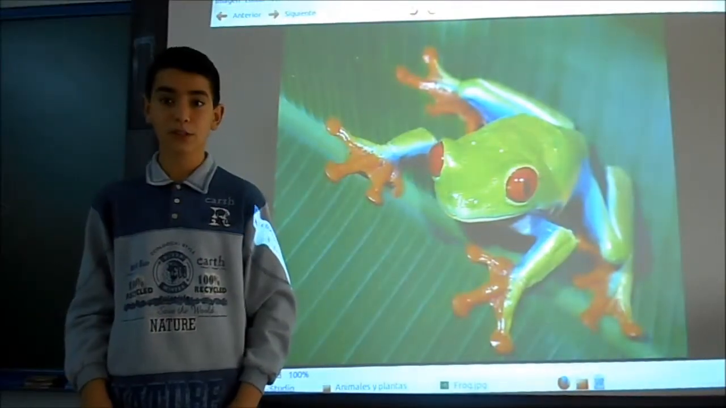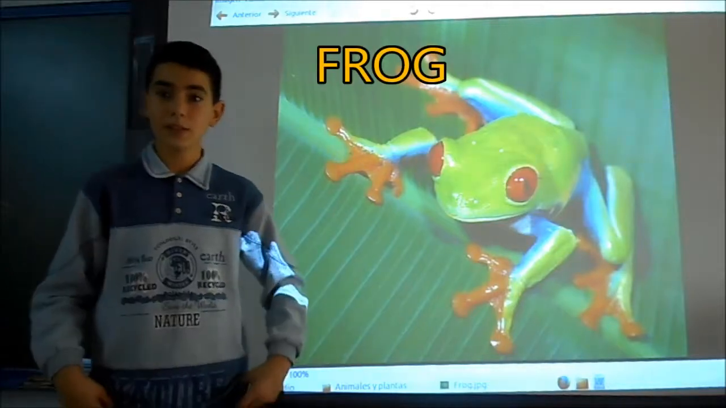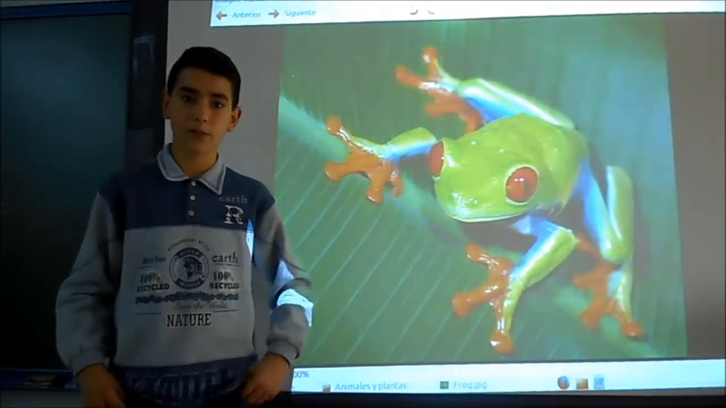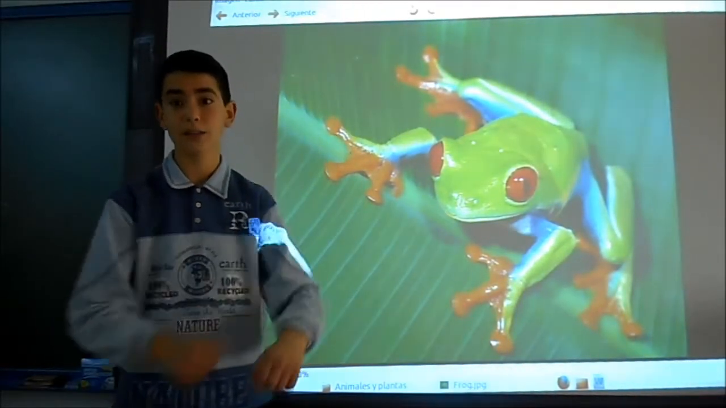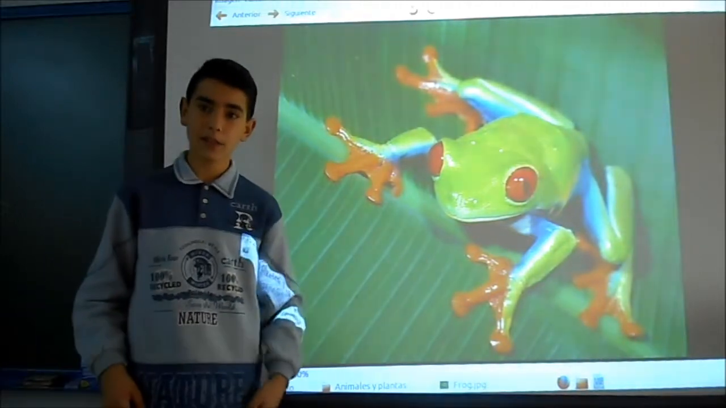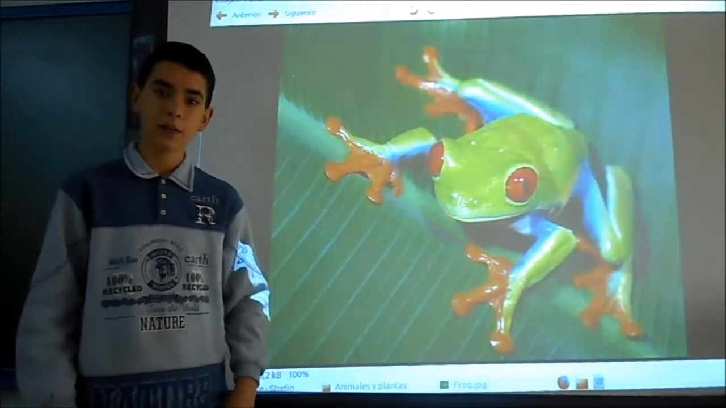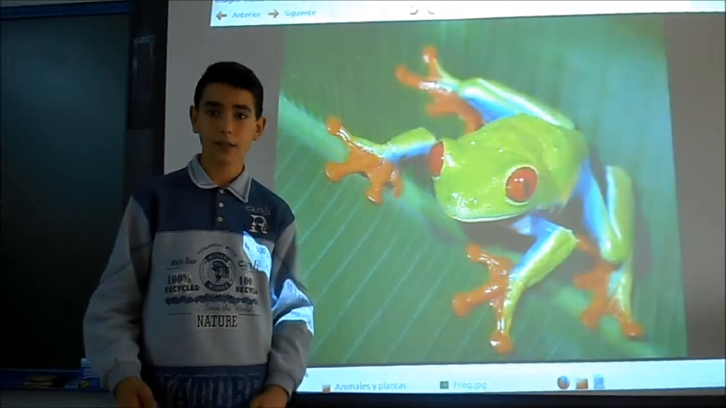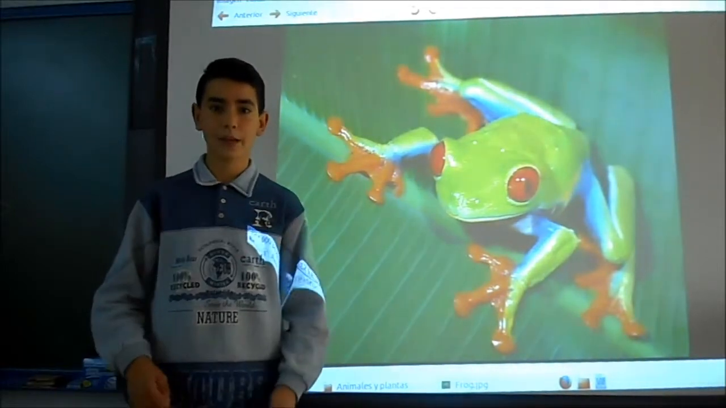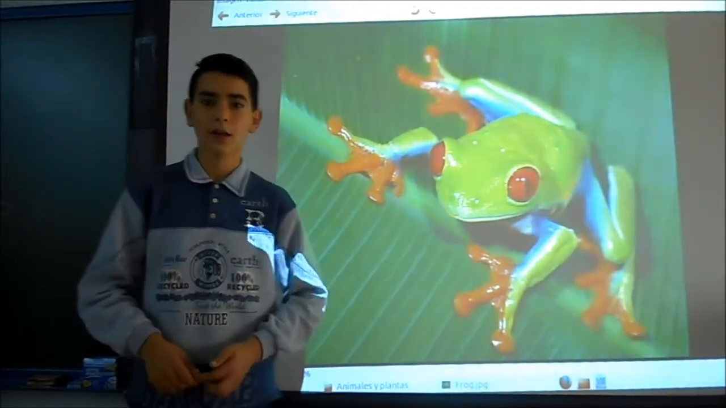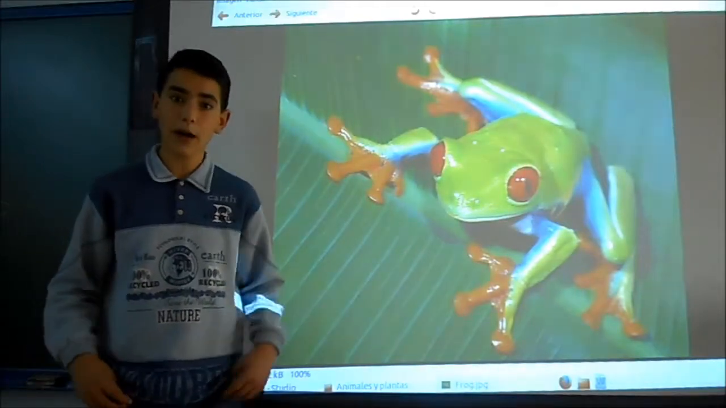I am going to describe a frog. These animals are vertebrates because they have bones and a spinal column. They eat other living things. Because of that, they are heterotrophs. They grow inside eggs. And these animals are amphibians.